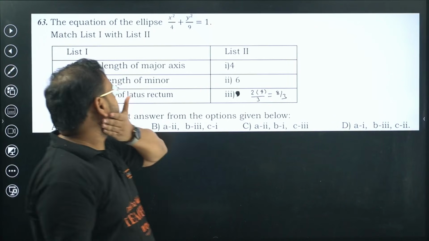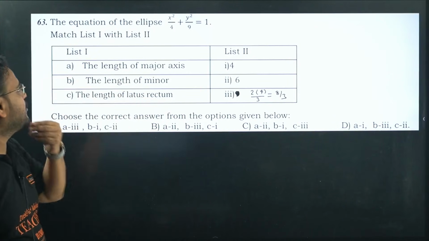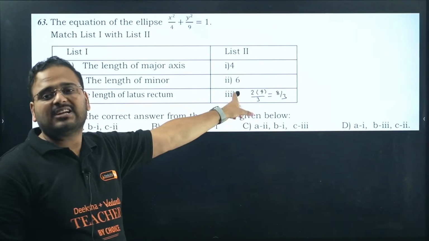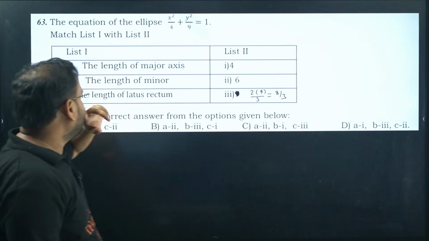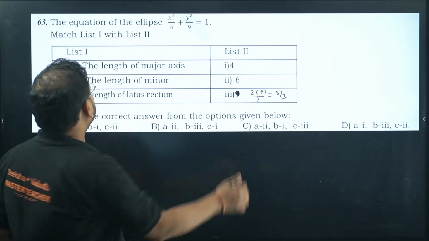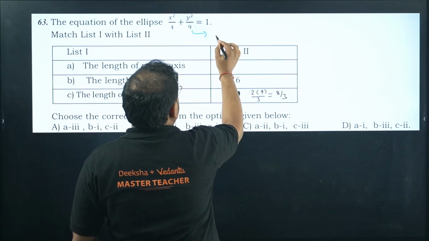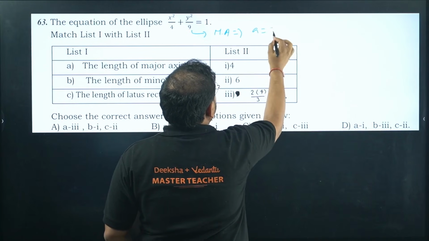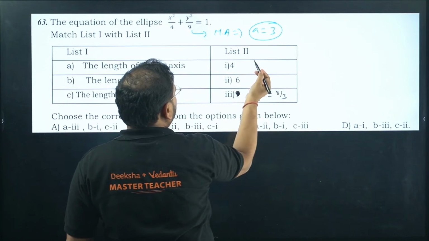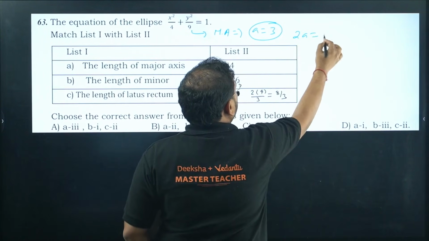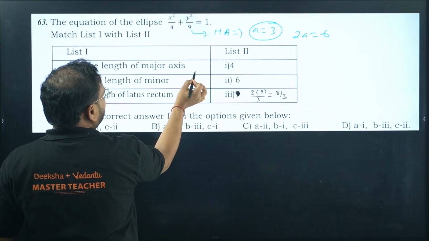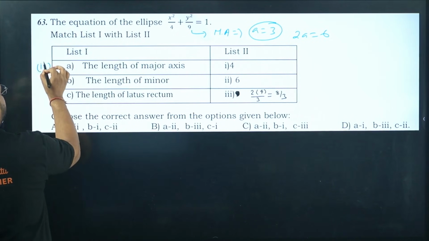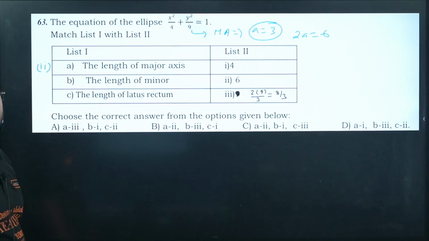63. Equation of the ellipse is x square by 4, y square by 9 equals 1. Match the list 1 with list 2. There was a mistake in the question, that's why I've changed it already, but we'll see. Length of major axis. Check here. This is the major axis. So your A value here is 3. So 2A will become what? 2A will become 6. So your value will be what for this one? 2. You'll have 6 over there, so 2.